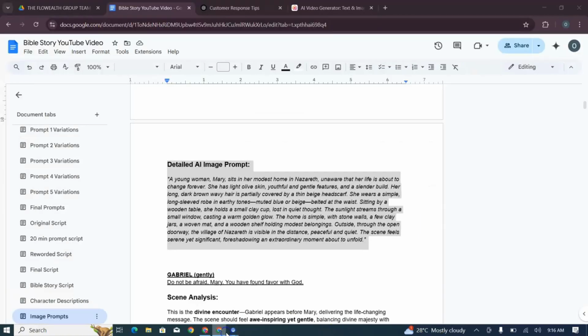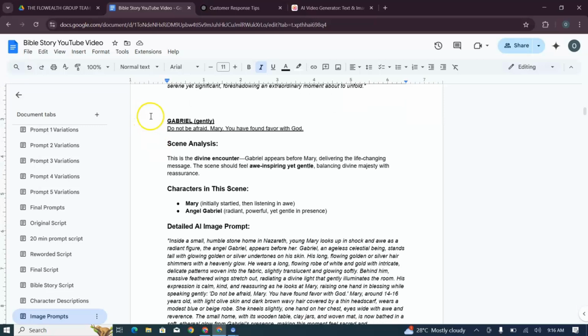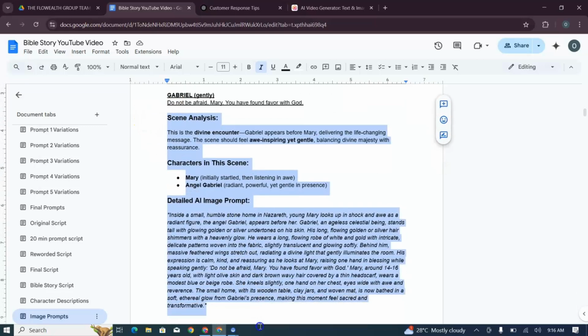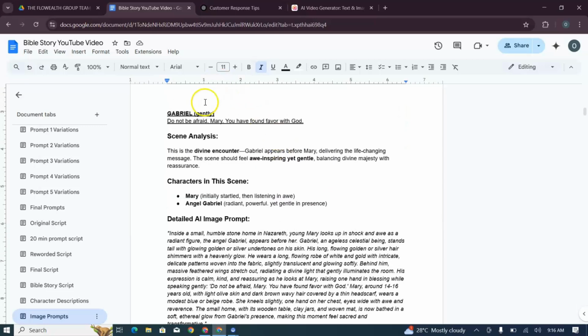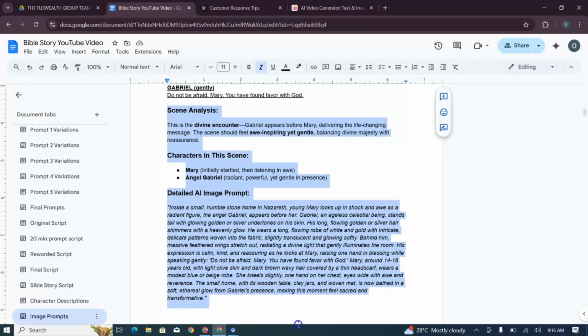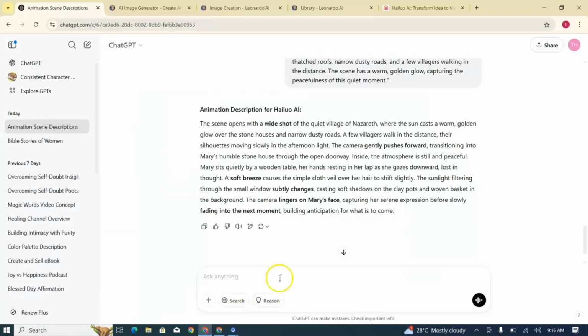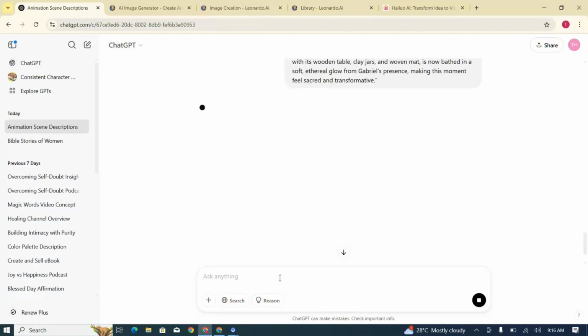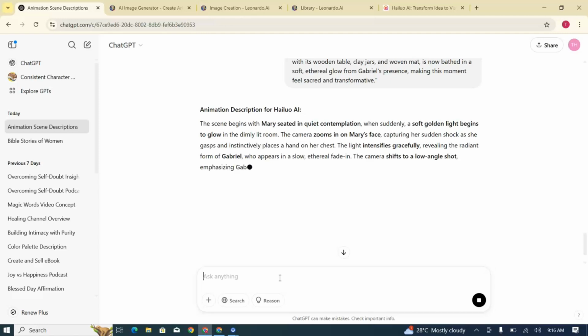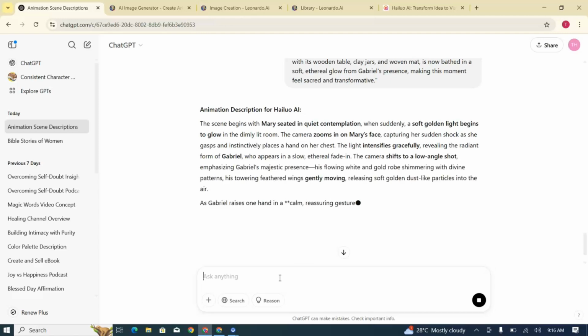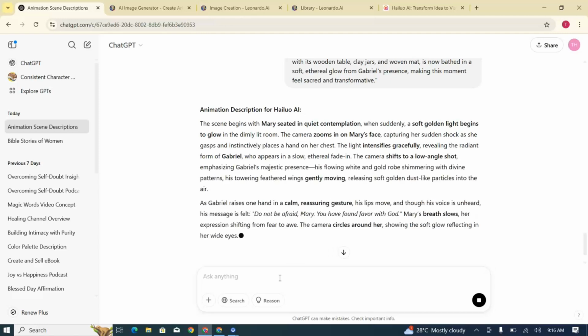So I'll go back to where my scenes are. I'll copy the scene analysis with the detailed AI image prompt. I'll take it back to ChatGPT, put it in the tab. Then ChatGPT will generate an animation description for this scene as well. So you repeat this process for all scenes to generate the animation descriptions.